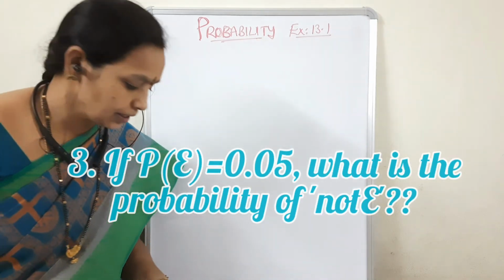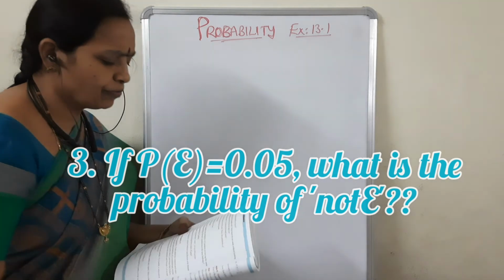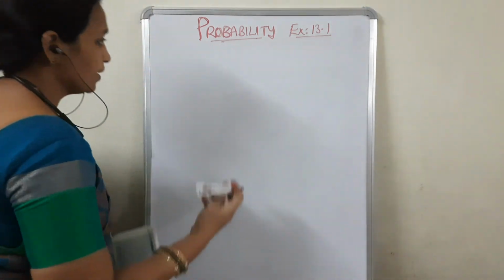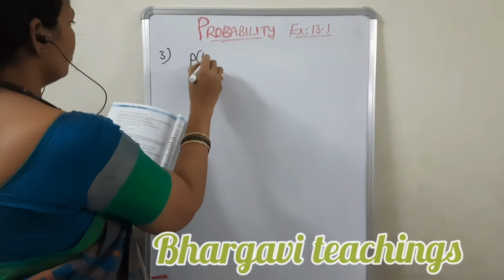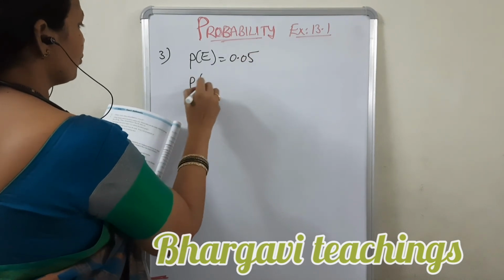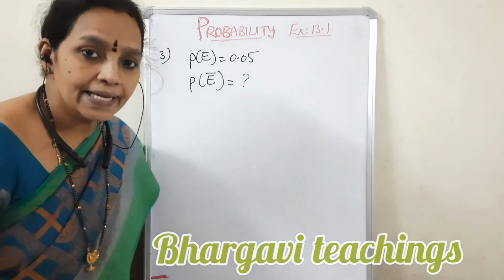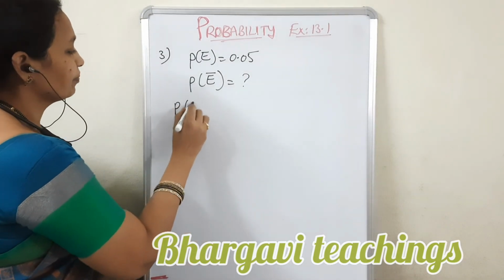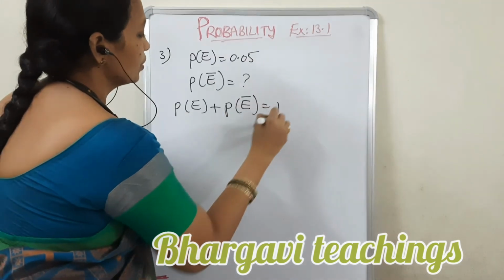Coming to the third question: if P of E is equal to 0.05, what is the probability of not E? We know that E and not E are complementary events. So P of E plus P of not E is equal to 1.